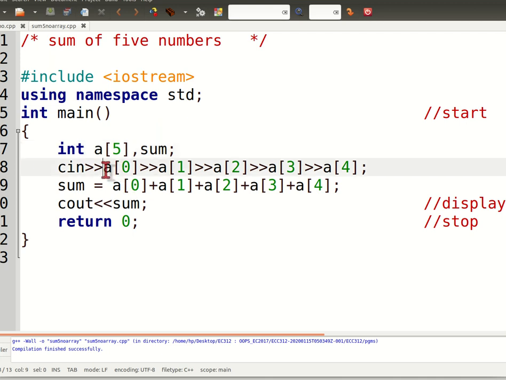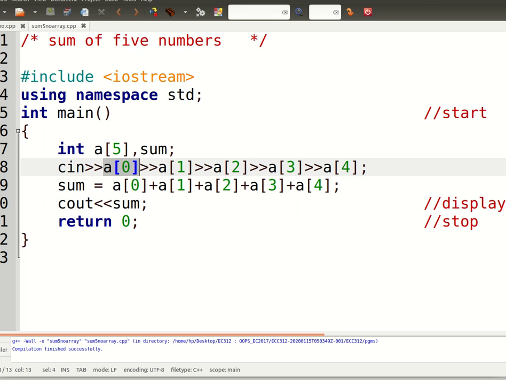The first integer will be treated as A of 0, the second element will be A of 1, the third element A of 2, the fourth element A of 3, and the fifth element A of 4. Using the square bracket and index we can access the elements in that array. This is the basic concept of array, and we can access it using the indexing technique.